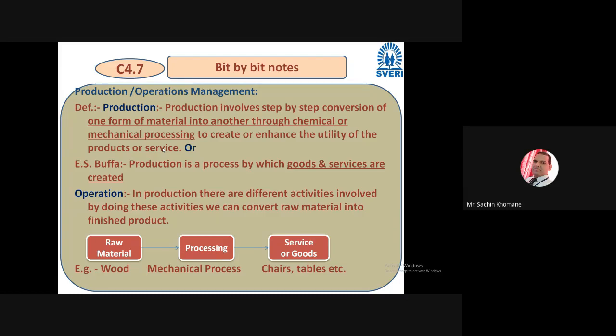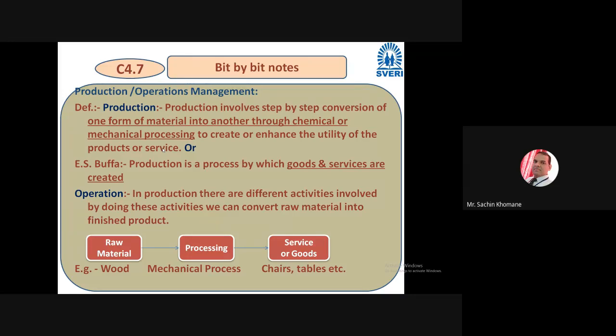For example, if I put raw material, maybe wood, in front of you, this is raw material. You should do a process on that particular raw material. Otherwise, you will not get the final or finished product, or its utility cannot be enhanced. If I just put raw plywood in front of you, unless you process something, there is no use of that, right?